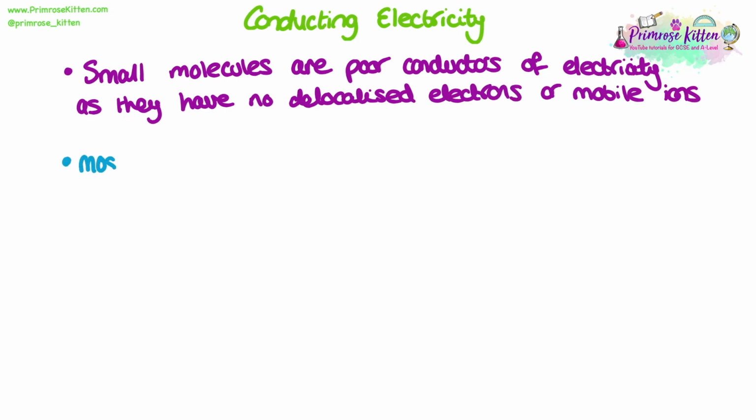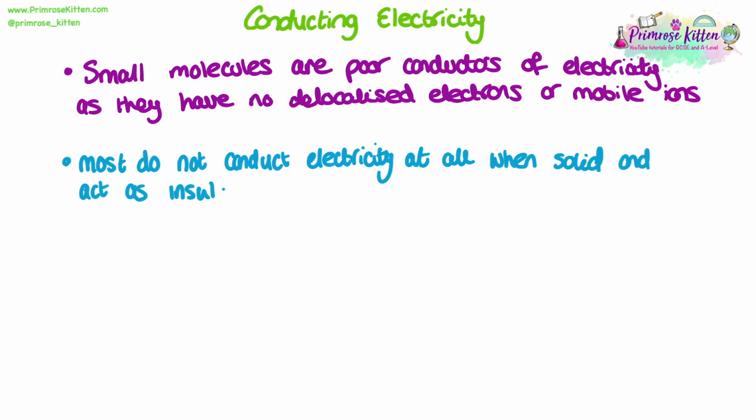Most do not conduct electricity at all when they're in their solid state, and actually act as insulators against electricity. There are exceptions and some small molecules that can conduct electricity under certain conditions. However, in general, we say that small molecules are very poor conductors of electricity.